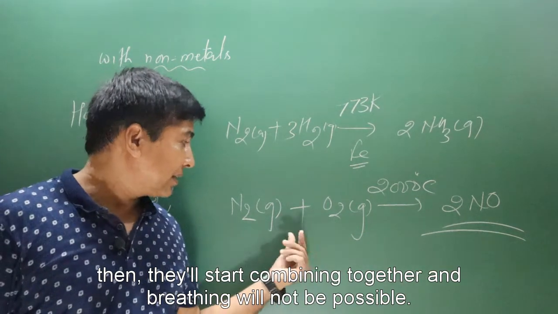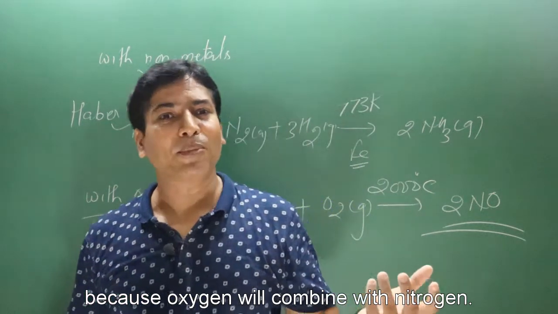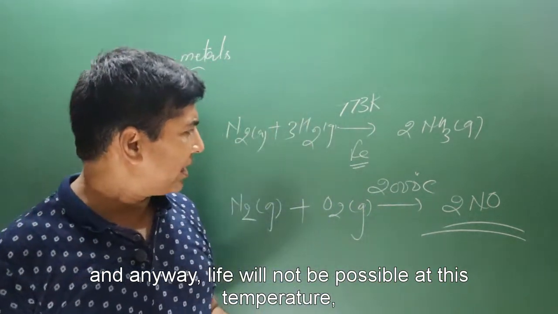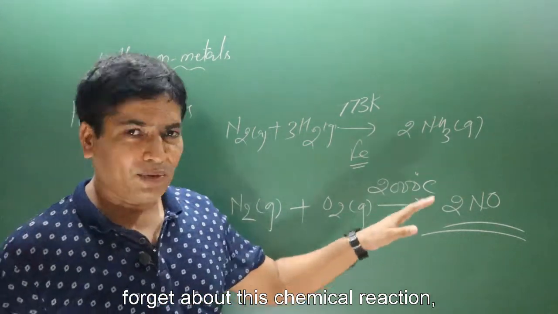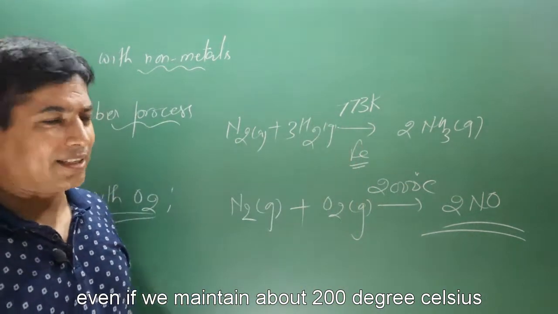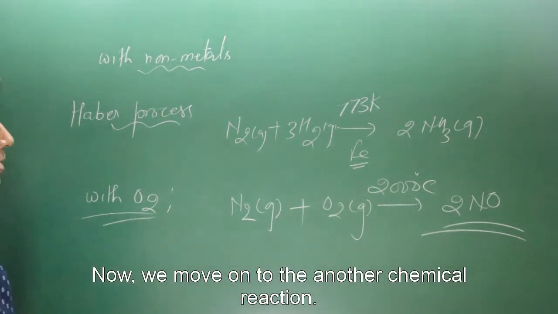Then they will start combining together and then breathing will not be possible because oxygen will combine with nitrogen. And anyway, life is not possible at this temperature. Forget about this chemical reaction, even if we maintain around 200 degrees Celsius, nobody will survive. Okay, now we move on to another chemical reaction.